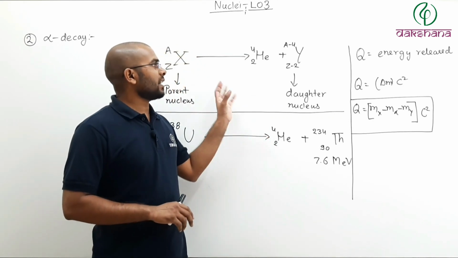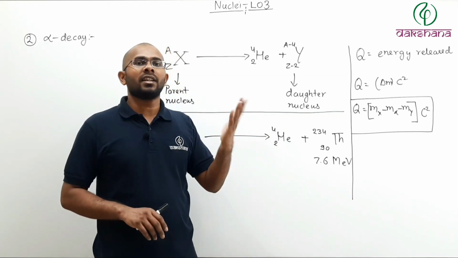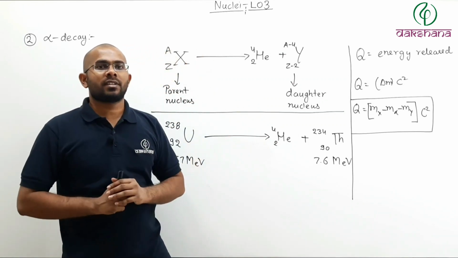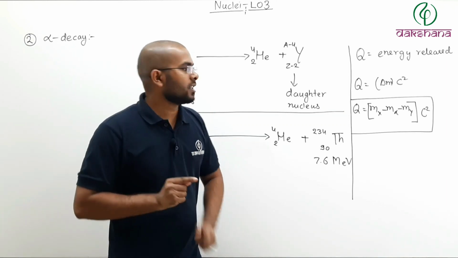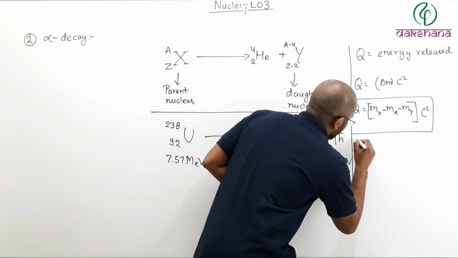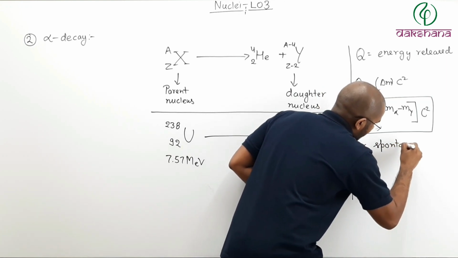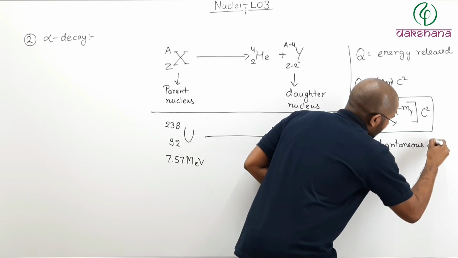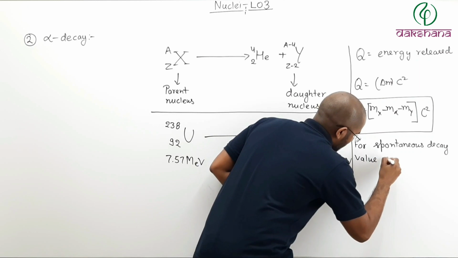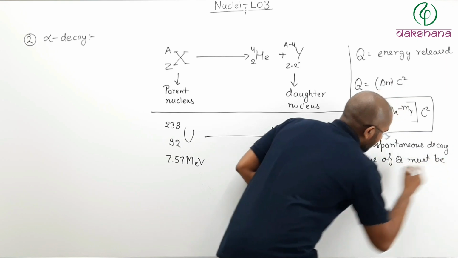Then instead of binding energy per nucleon increasing, it decreases. So we want a spontaneous process. For a spontaneous decay, the value of Q must be positive.